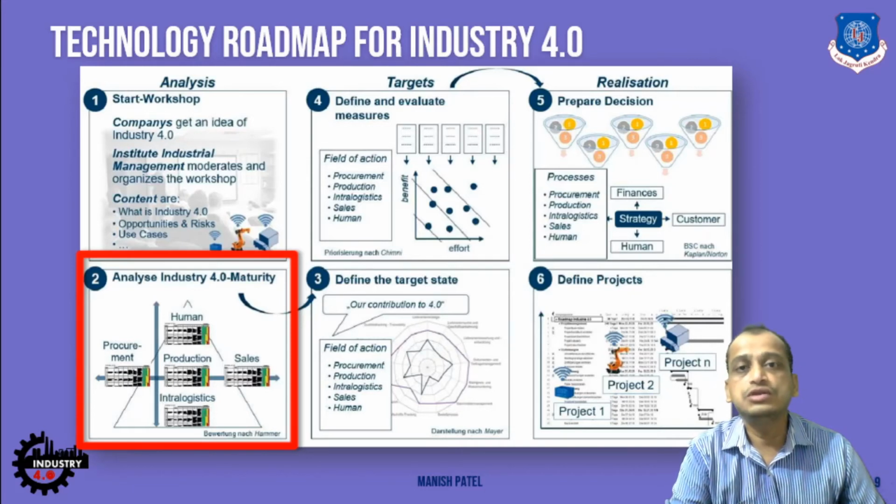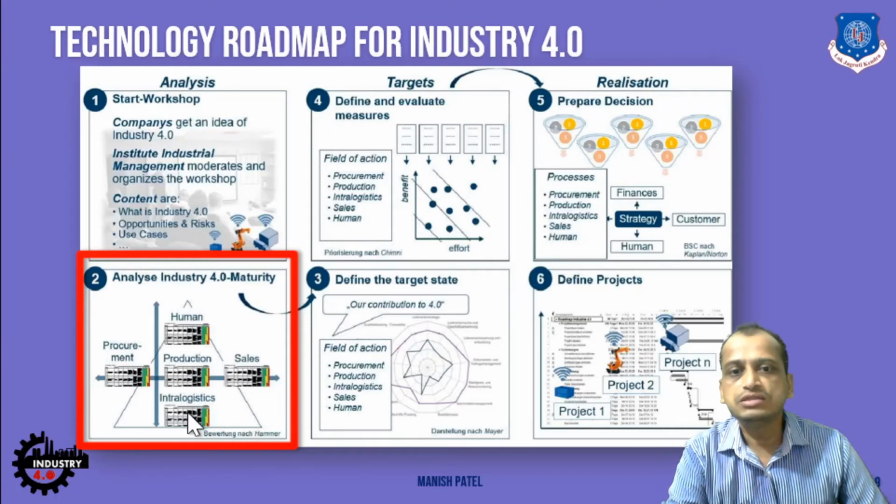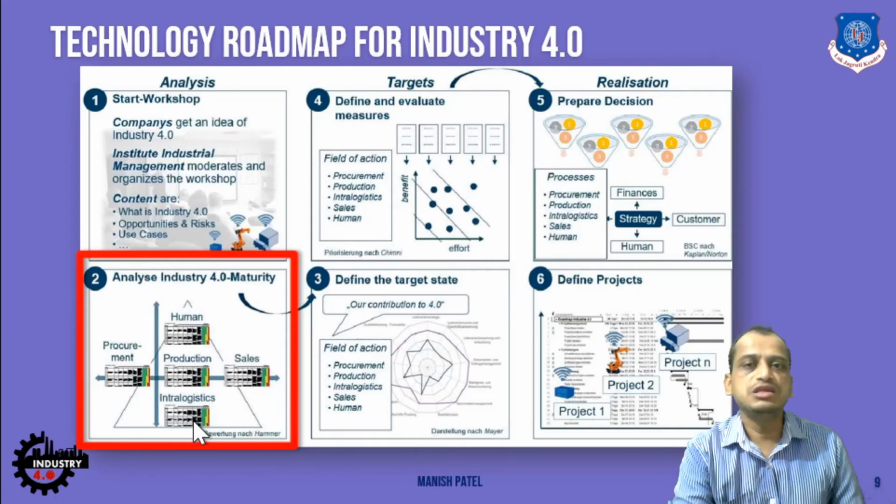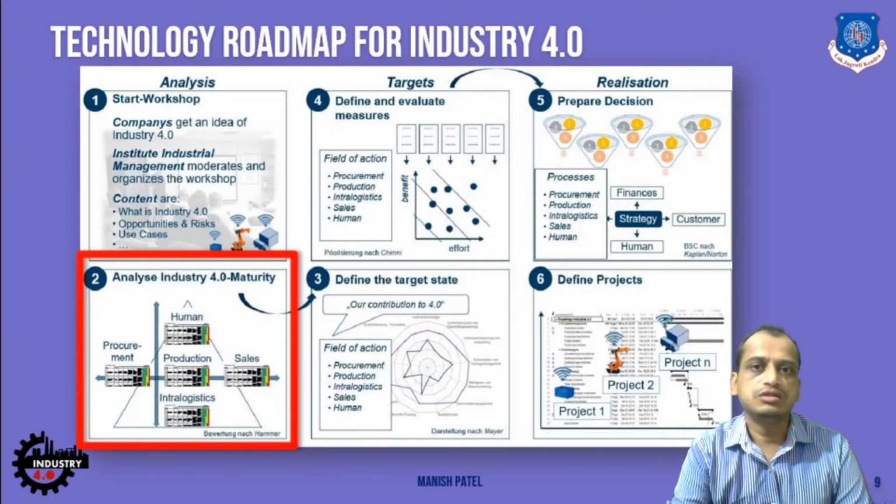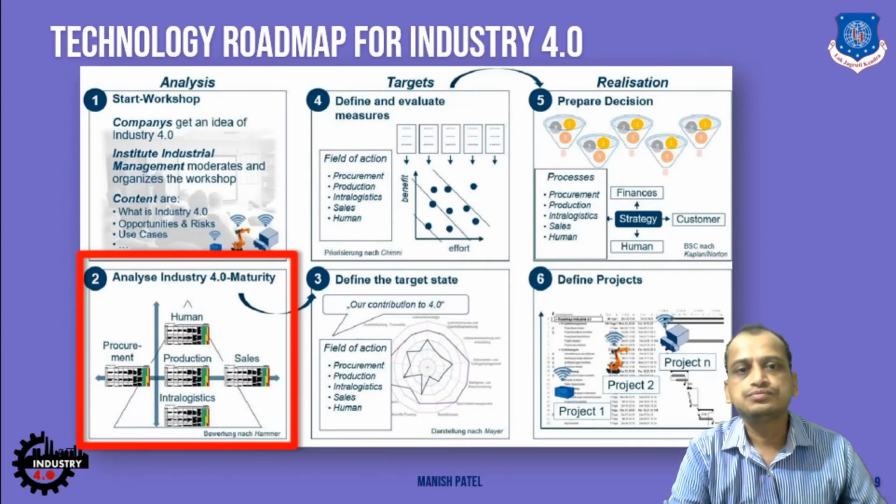So what will be happening to the employees if you are adopting Industry 4.0 in terms of sales and distributions, starting from procurement, so from the supplier side, what are the implications, right? And also the intralogistics within the manufacturing scenario, what are the inbound and outbound delivery concepts that are going to change if we implement Industry 4.0.